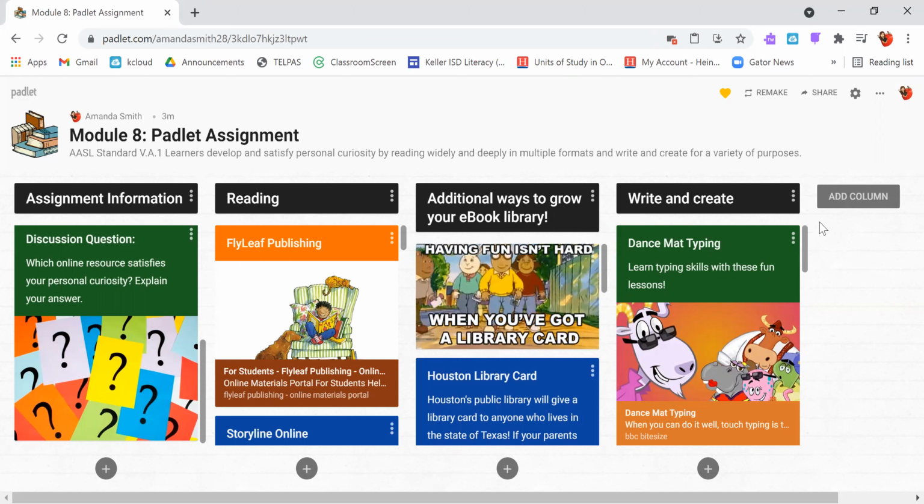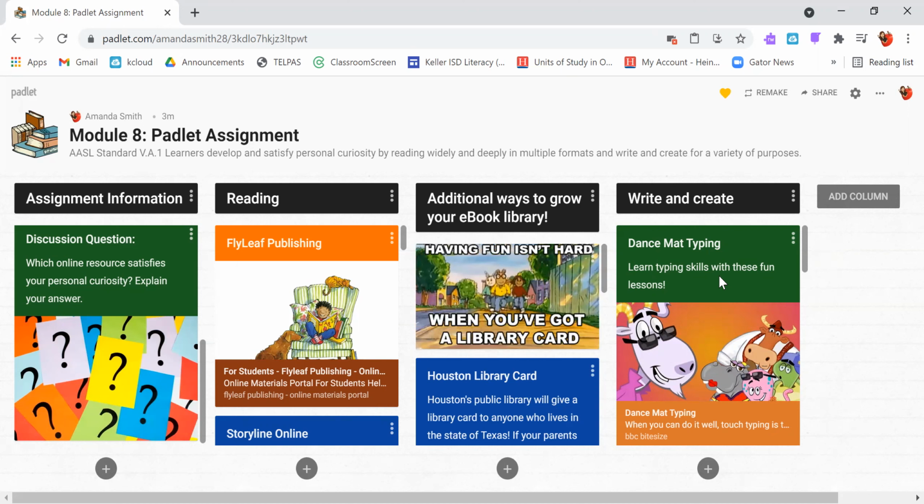We've talked a lot about different reading resources we can access online, but we also want to write and create for a variety of purposes. One of the skills that is going to come in really handy, especially as we're working more and more on the computers, is our typing skills. If you notice, the keys on our keyboards don't go in ABC order. No, they're kind of scattered all over the place. One of the ways that we can help strengthen our typing skills is by doing typing lessons.